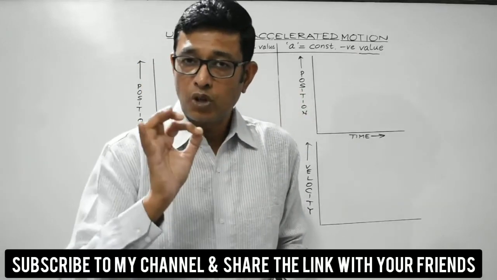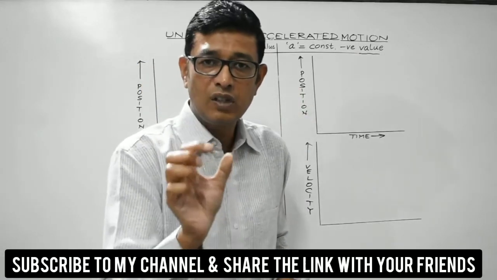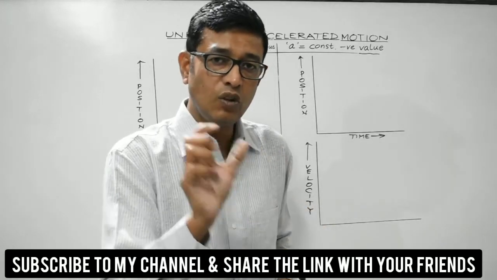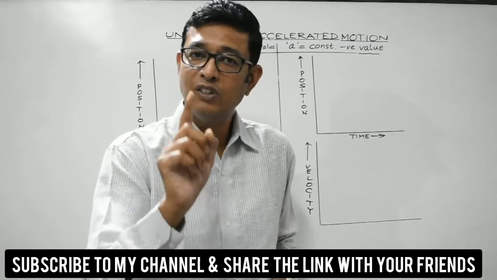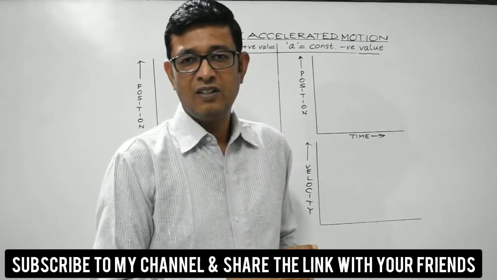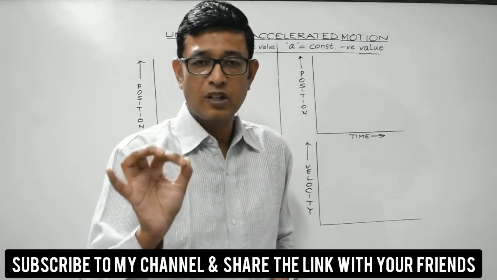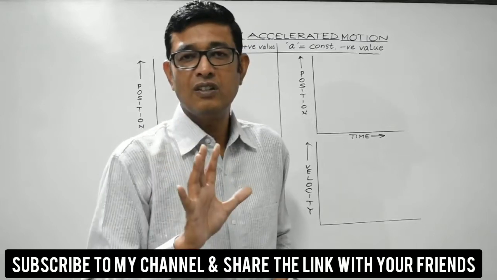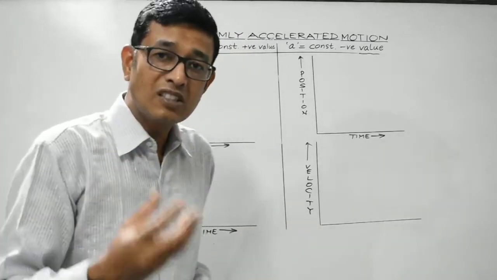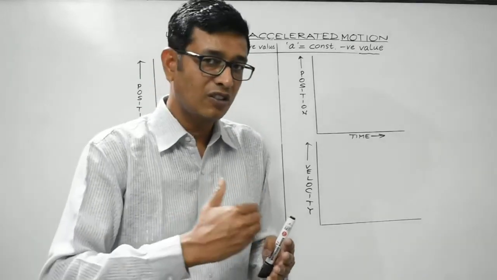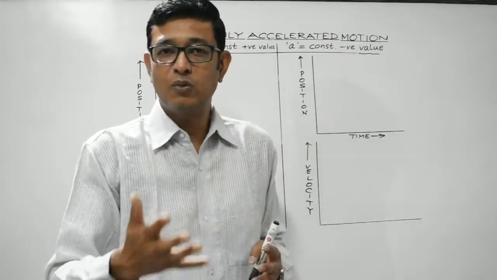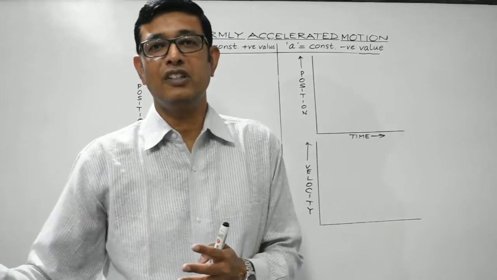Now, if a body covers unequal displacements in equal intervals of time, then the body is said to possess non-uniform motion. So students, for a body to possess non-uniform motion, the velocity of the body must change. It can change either at a constant rate or at a variable rate.